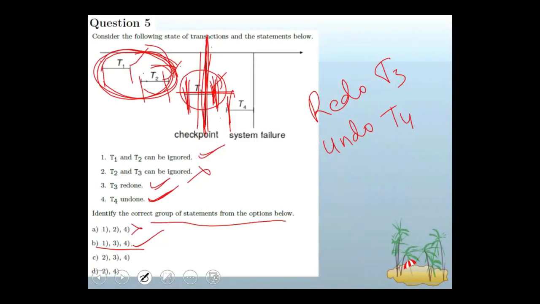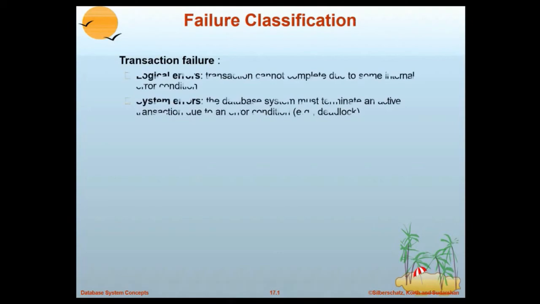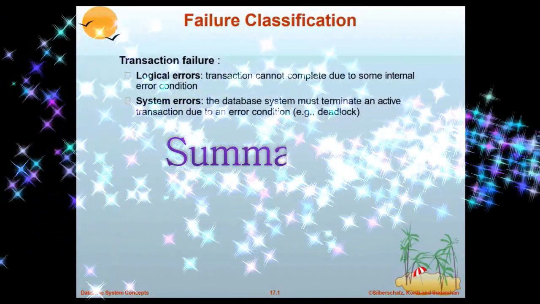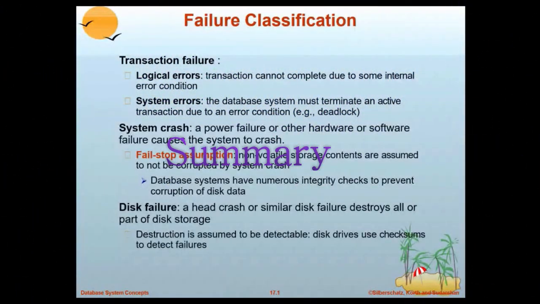Okay, this is also one of the questions I collected from the NPTEL exams for your better understanding. That's about the recovery management of two techniques: deferred database modification and immediate database modification, along with checkpointing techniques. So we started with failure classifications. We have three types of failures: transaction failures, failure due to system crash, and disk crash.